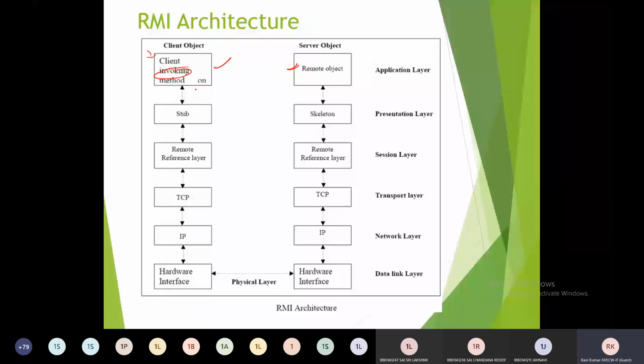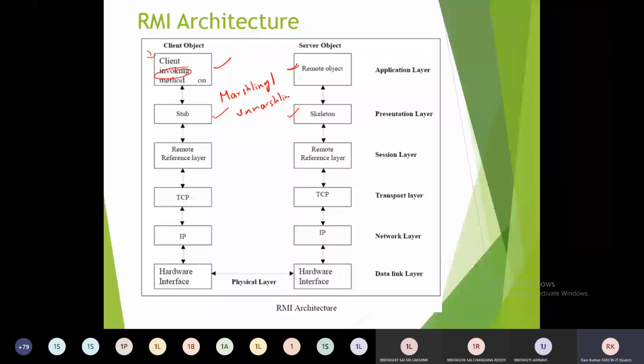We need to generate two different kinds of files for the client and server applications. Those files are called stub files and skeleton files. The stub files and skeleton files will perform operations like marshalling and unmarshalling.